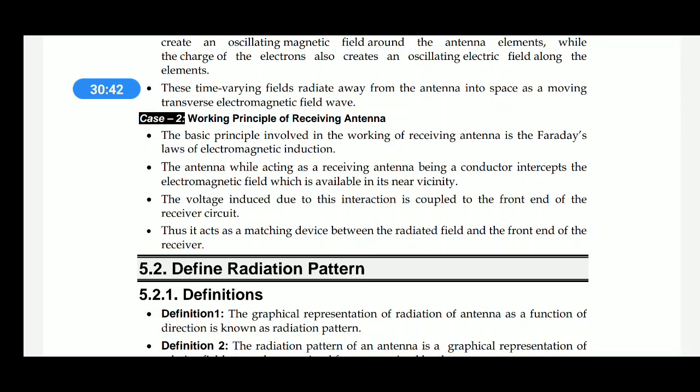Similarly, Faraday's laws of electromagnetic induction. The antenna, while acting as a receiver and being a conductor, intercepts the electromagnetic wave which is available in its near vicinity. The voltage induced due to this interaction is coupled to the front end of the receiver circuit. Thus, it acts as a matching device between the radiated field and the front end of the receiver.